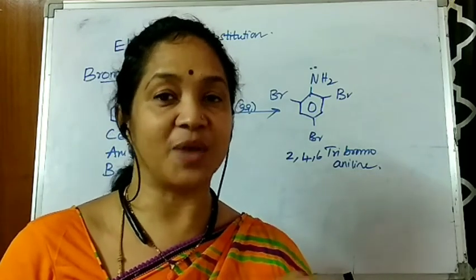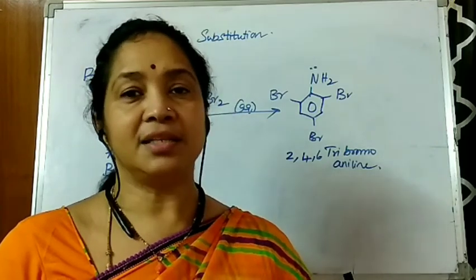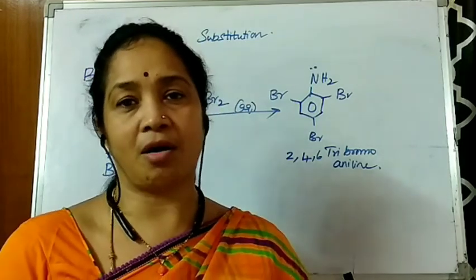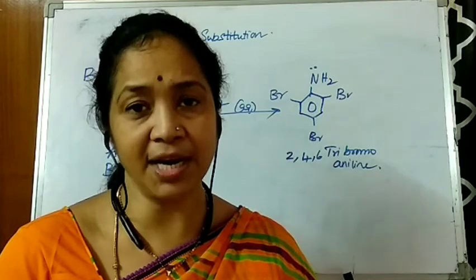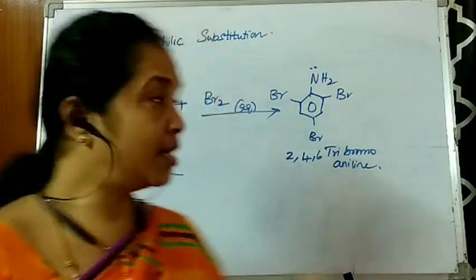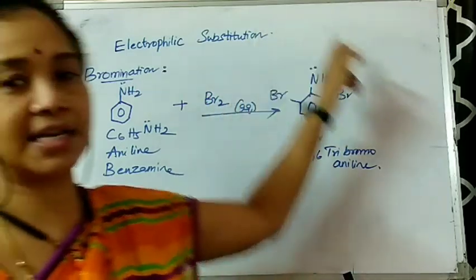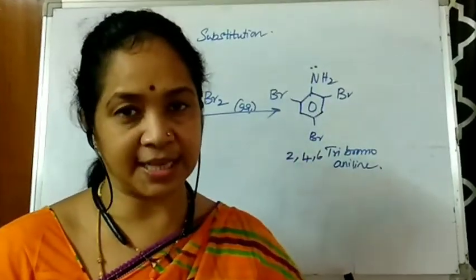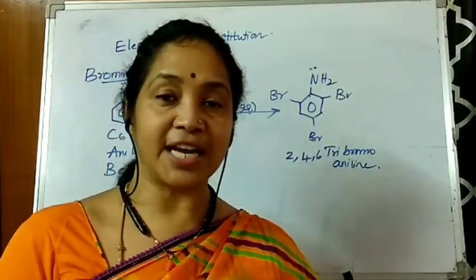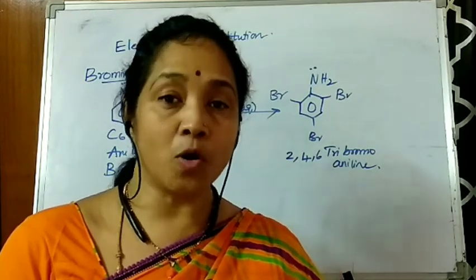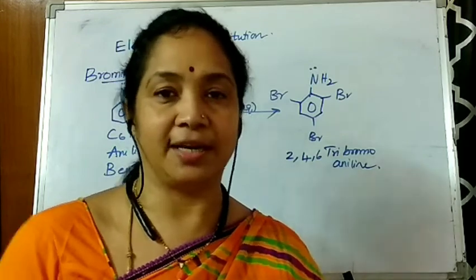It is converted to acetanilide. Then this acetanilide is treated with bromine in the presence of carbon disulfide, but not with water. In the presence of bromine water, a tri-substituted bromoaniline is obtained, but if you want a mono-substituted bromoaniline, then bromine in CS2 is taken.